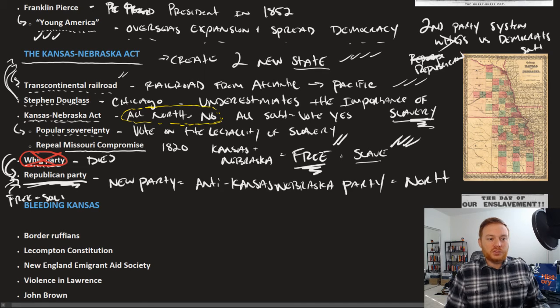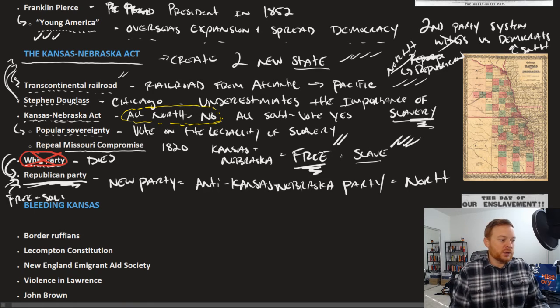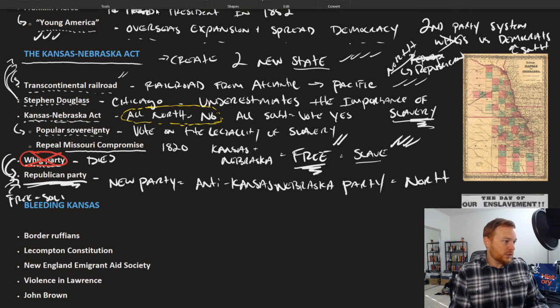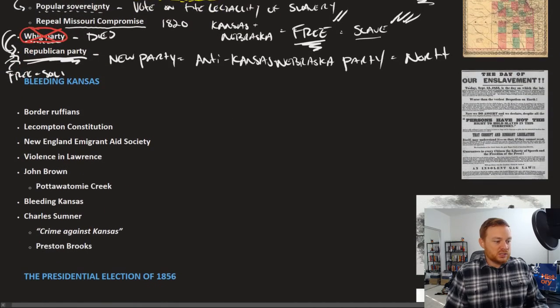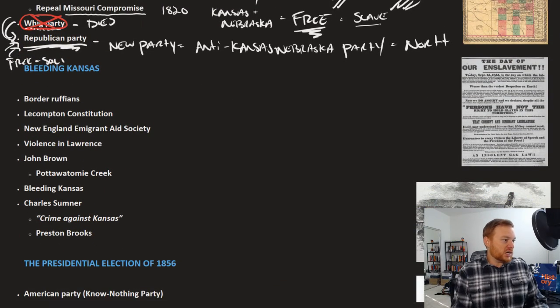And many Southerners join the Democratic Party. And so now you get a political party system where all Northerners are joining the Republican Party, all Southerners are joining the Democratic Party. So that is one of the very important consequences of the Kansas-Nebraska Act. It is the ending, and again, we'll use our red here. It is the ending of the second party system, right? That political system dies.